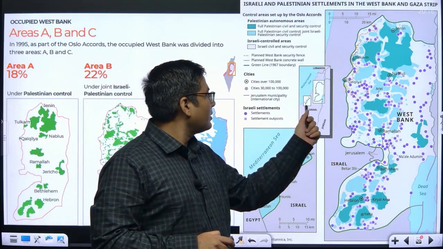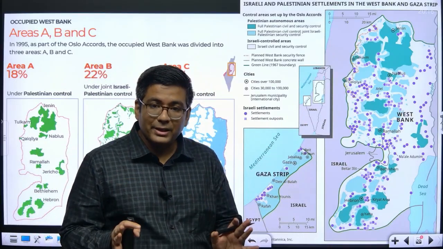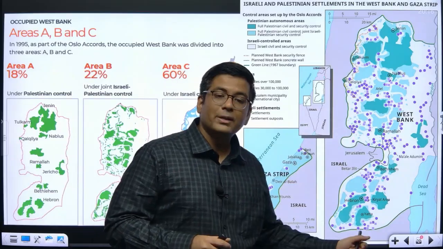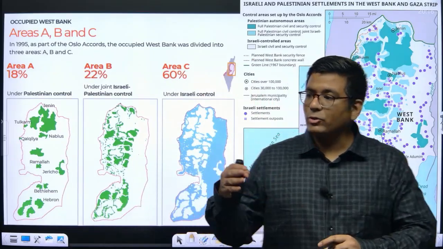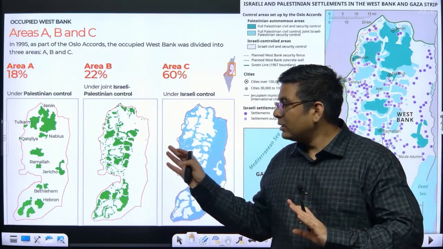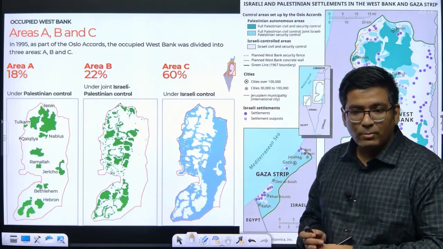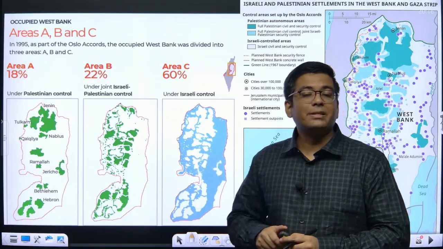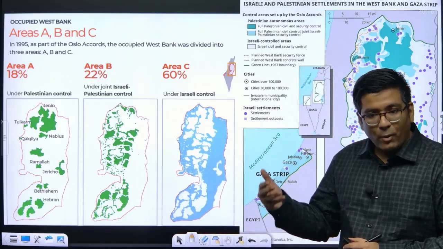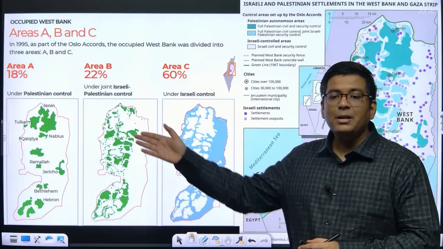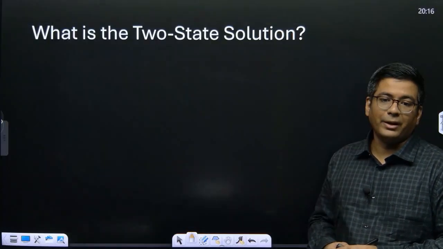So Gaza is going to be under full Palestinian control, and the West Bank was basically going to be this structure. And eventually, in a 5 year transition, the settlement would be done with respect to the international boundaries, and then Palestinian statehood would be recognized. But the point is, by 1999 nothing happened, so that is why you had the second intifada happening.